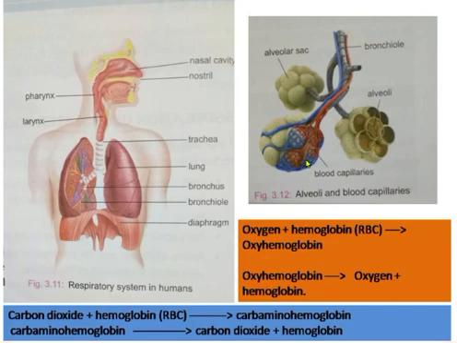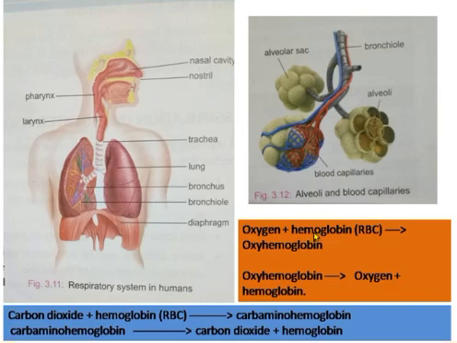We can see that blood capillaries surround the alveoli. So the oxygen which is present here, through the walls of the blood capillaries, reaches the blood in these blood capillaries. This oxygen reaches inside the blood capillaries and diffuses in the blood.